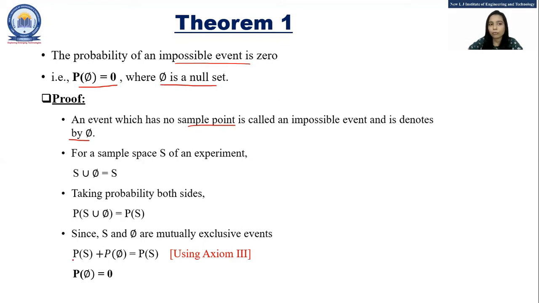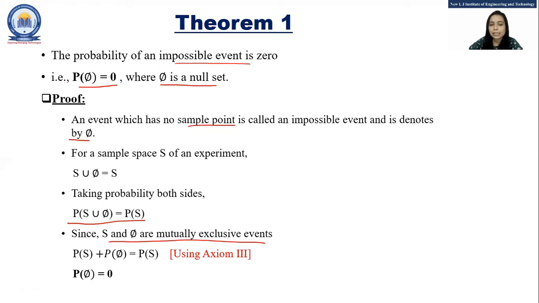So here the proof for this theorem is given. For a sample space S of an experiment, the sample space is nothing but all possible outcomes, which we have already discussed in the last lecture. So we can say that S union phi is equal to S only. Now by taking the probability on both sides, we get P of S union phi is equal to P of S. Now, since S and phi are mutually exclusive events, that means these both events can't happen in the same trial.